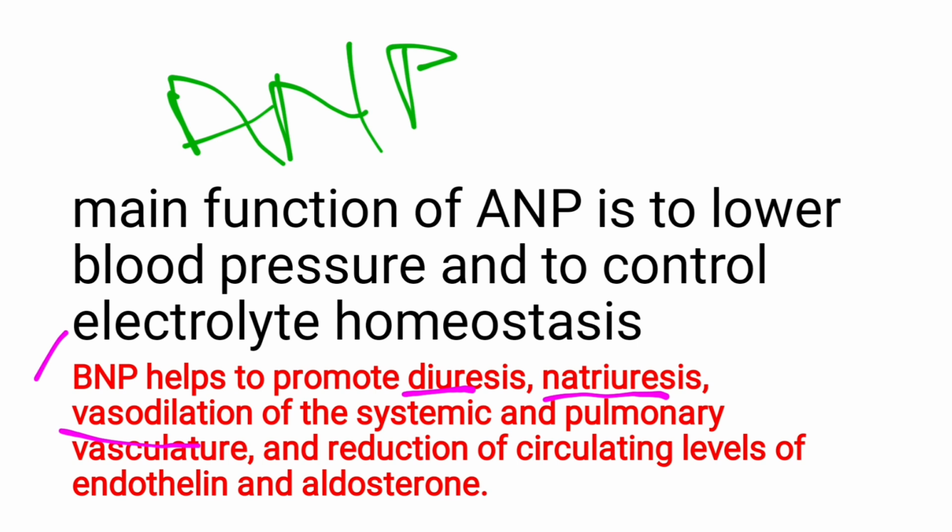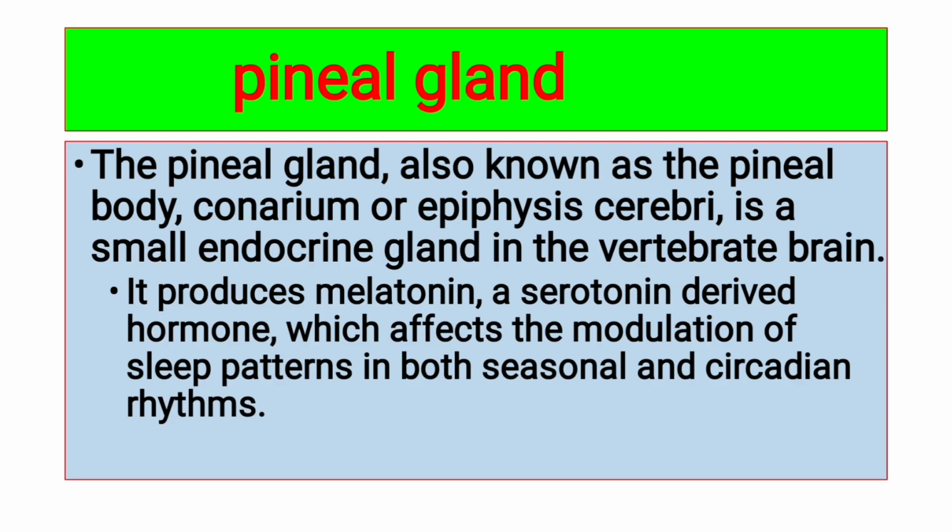So these are the functions of brain natriuretic peptide hormone: it promotes diuresis and decreases your BP, helping in lowering your blood pressure. So these are the two hormones that are produced from the heart, with their functions. Other than these, we have the pineal gland. The pineal gland, also known as the pineal body, conarium, or epiphysis cerebri, is a small endocrine gland in the vertebrate brain. So it's a small endocrine gland present in the vertebrate brain.